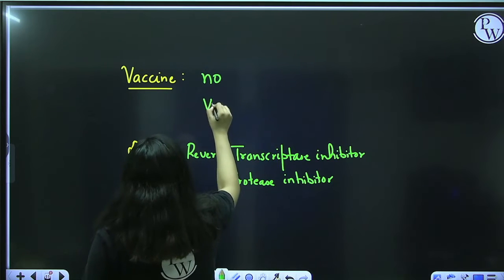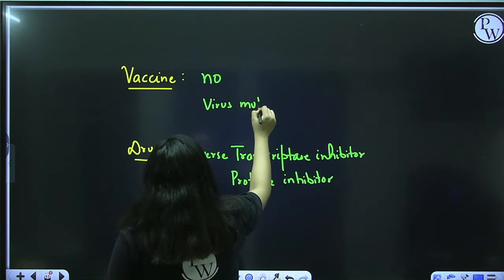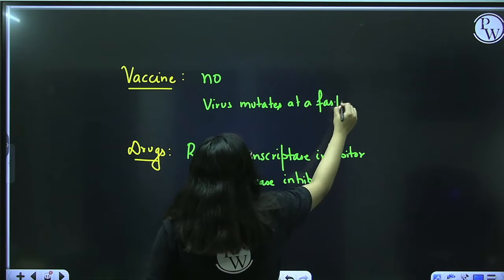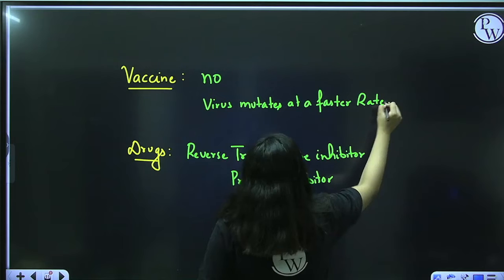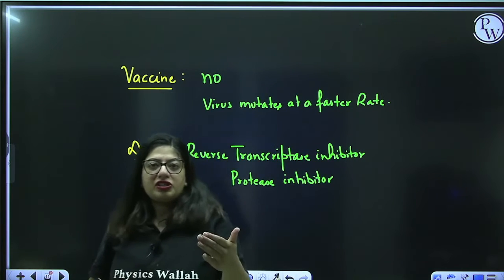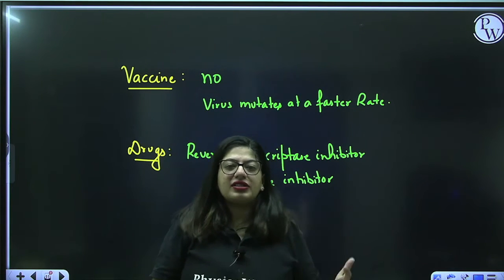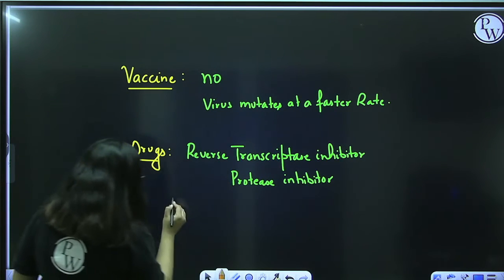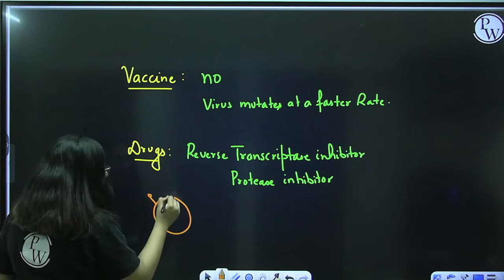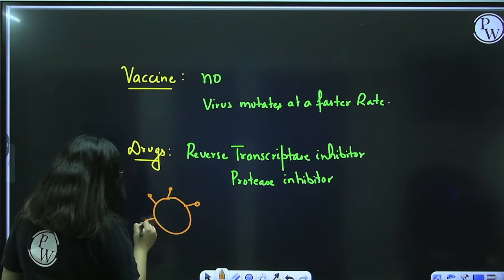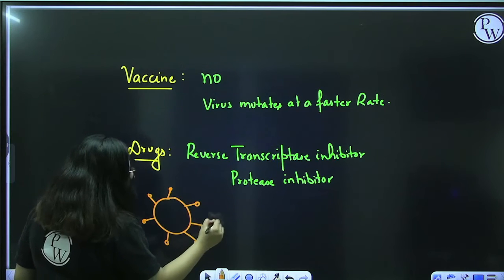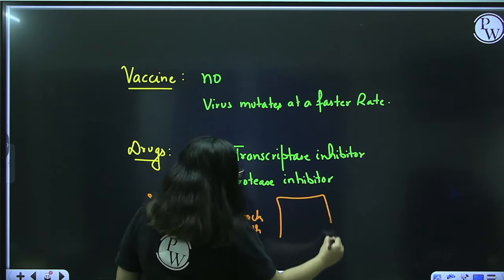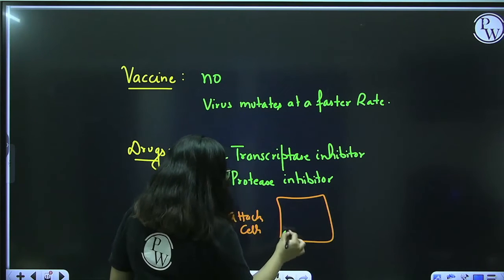Why? Because the virus mutates at a faster rate. What is mutation? The change in genetic material. So during every replication, the virus will change itself. For example, imagine this virus enters into your body. It has such a kind of spike protein, right? It attacked the cells, and now this attacked cell is producing a different kind of virus.